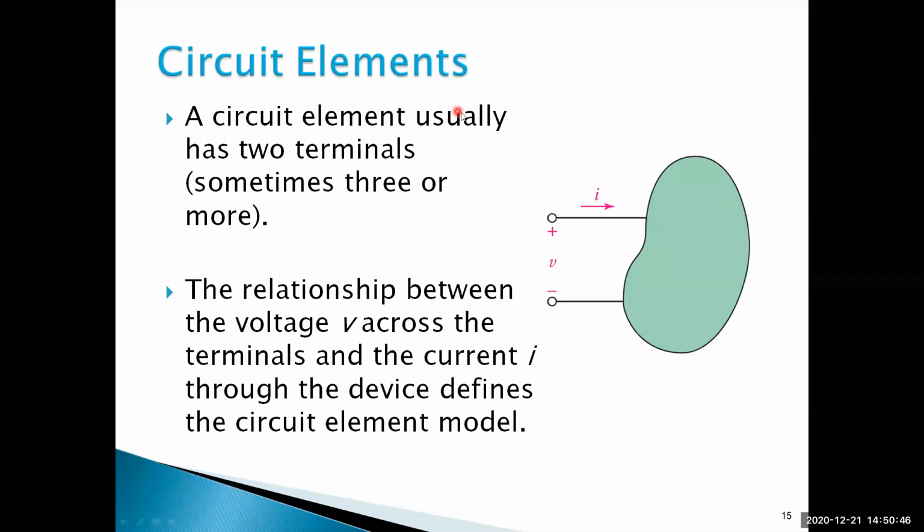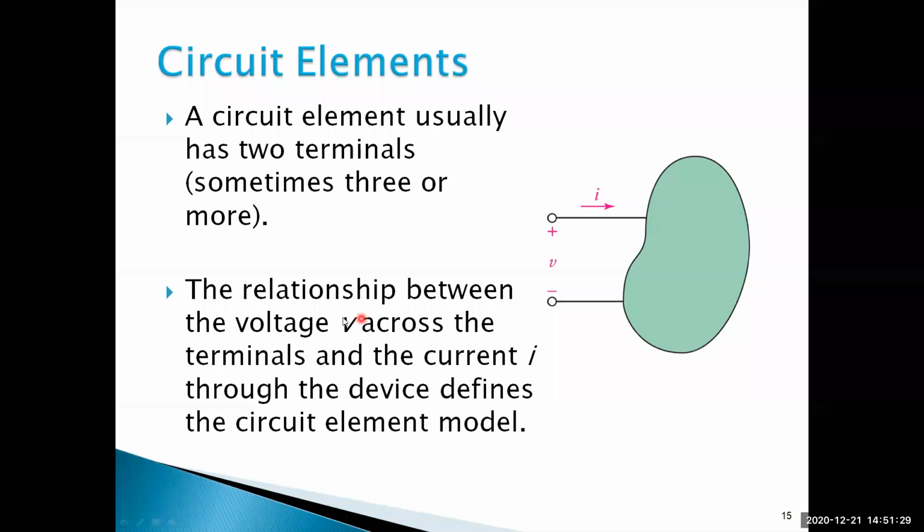Circuit elements. A circuit element usually has 2 terminals. Sometimes there are more, 3 or more. Some elements, resistor, only 2 terminals, inductor, only 2 terminals. But BJT, the transistor, some transistor concepts have 3 terminals. Anode, cathode, and one gate terminal also. MOSFET, gate, source, drain, like that, 3 terminals are there. But circuit elements usually have 2 terminals. Sometimes there are more.